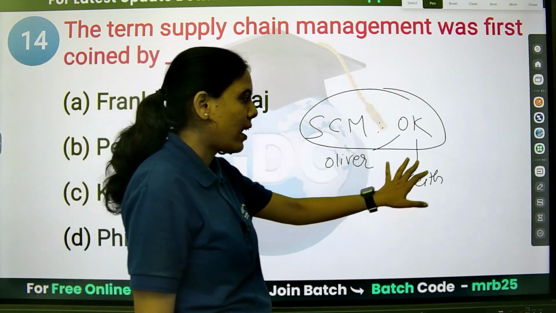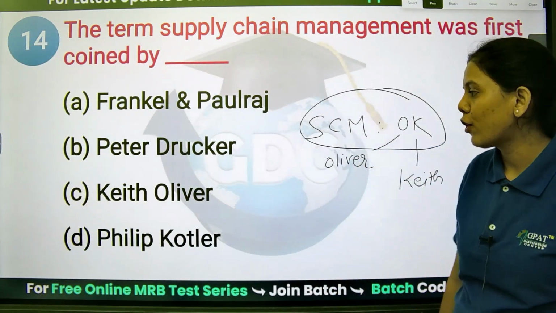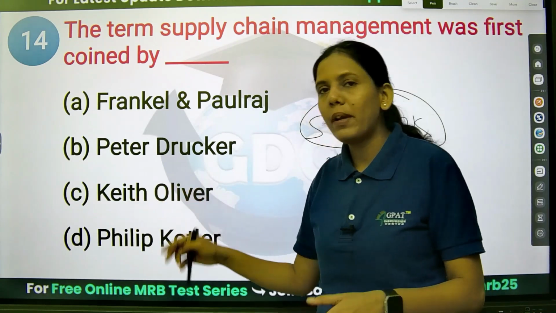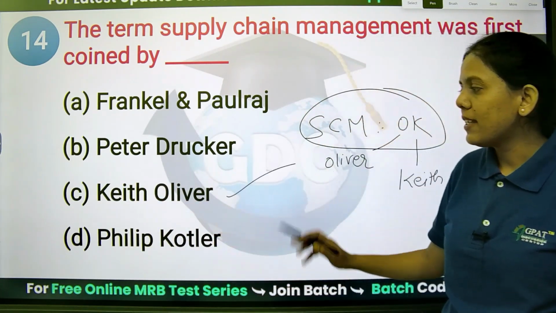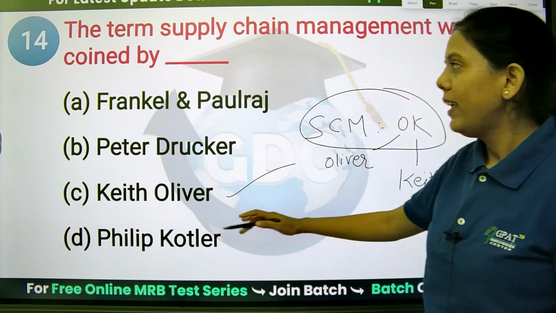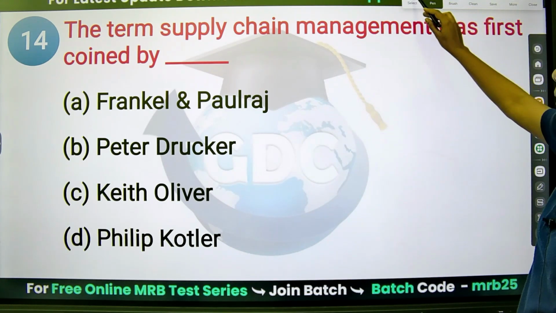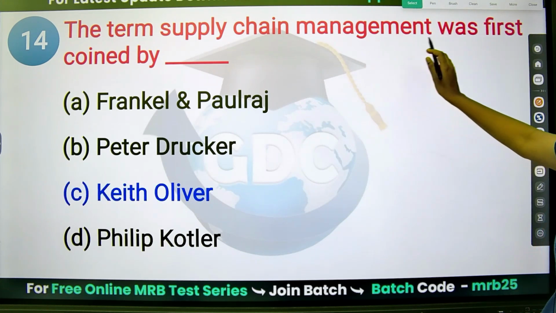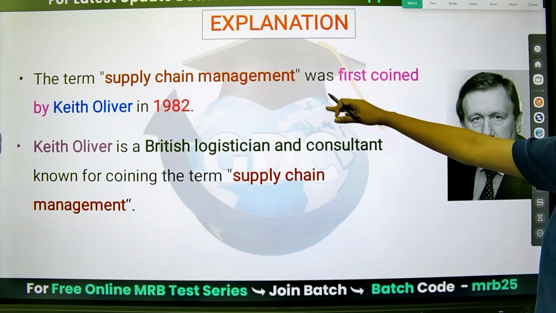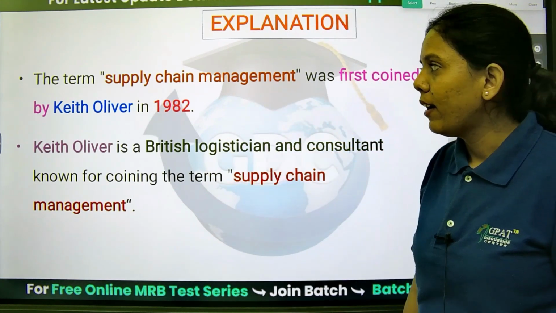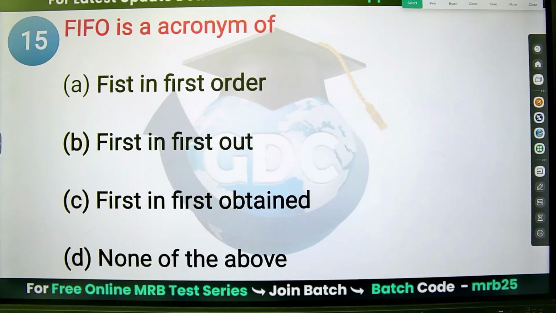O stands for Oliver, K stands for Keith. Although it is Keith Oliver, to make it easy I have written Oliver Keith. So option C directly is the right answer. He coined the term supply chain management, and it started in the year 1982.